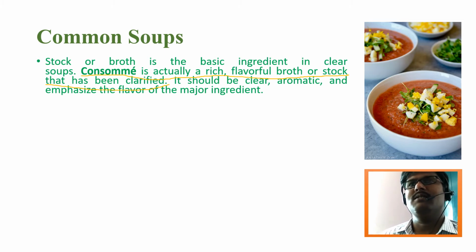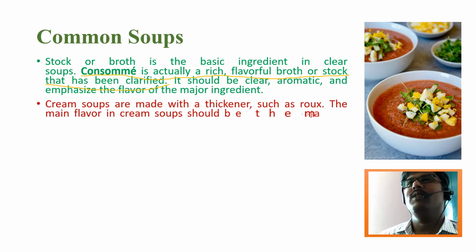You can make this clarification by double filtering the stock until it gets a clear view. If not, you can add a few drops of lemon to make the liquid clearer. The consommé soup looks very clear, like a crystal clear soup. It should be clear, aromatic, and emphasize the flavor of the major ingredient. If you are adding vegetables, the stock should have that vegetable flavor fully, which gives real value to consommé soups.